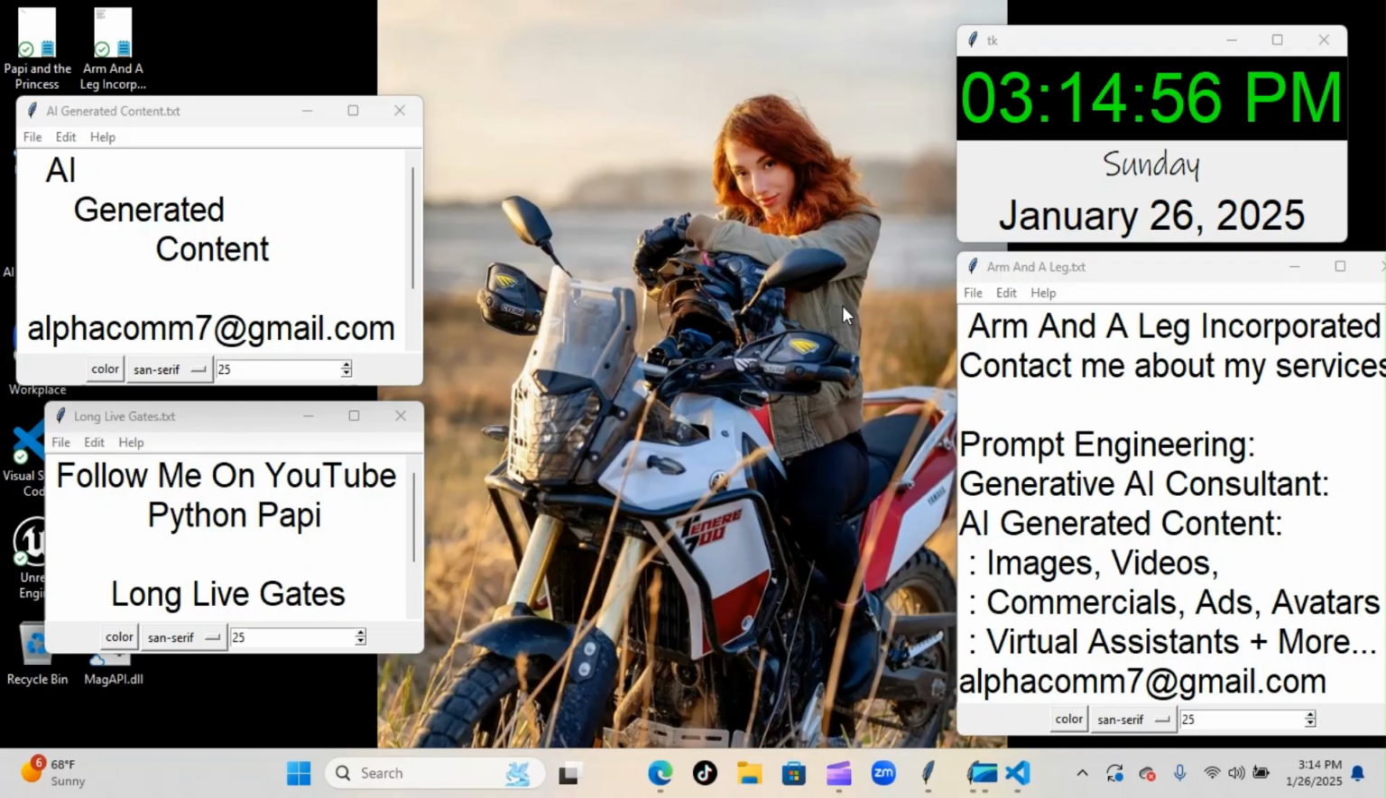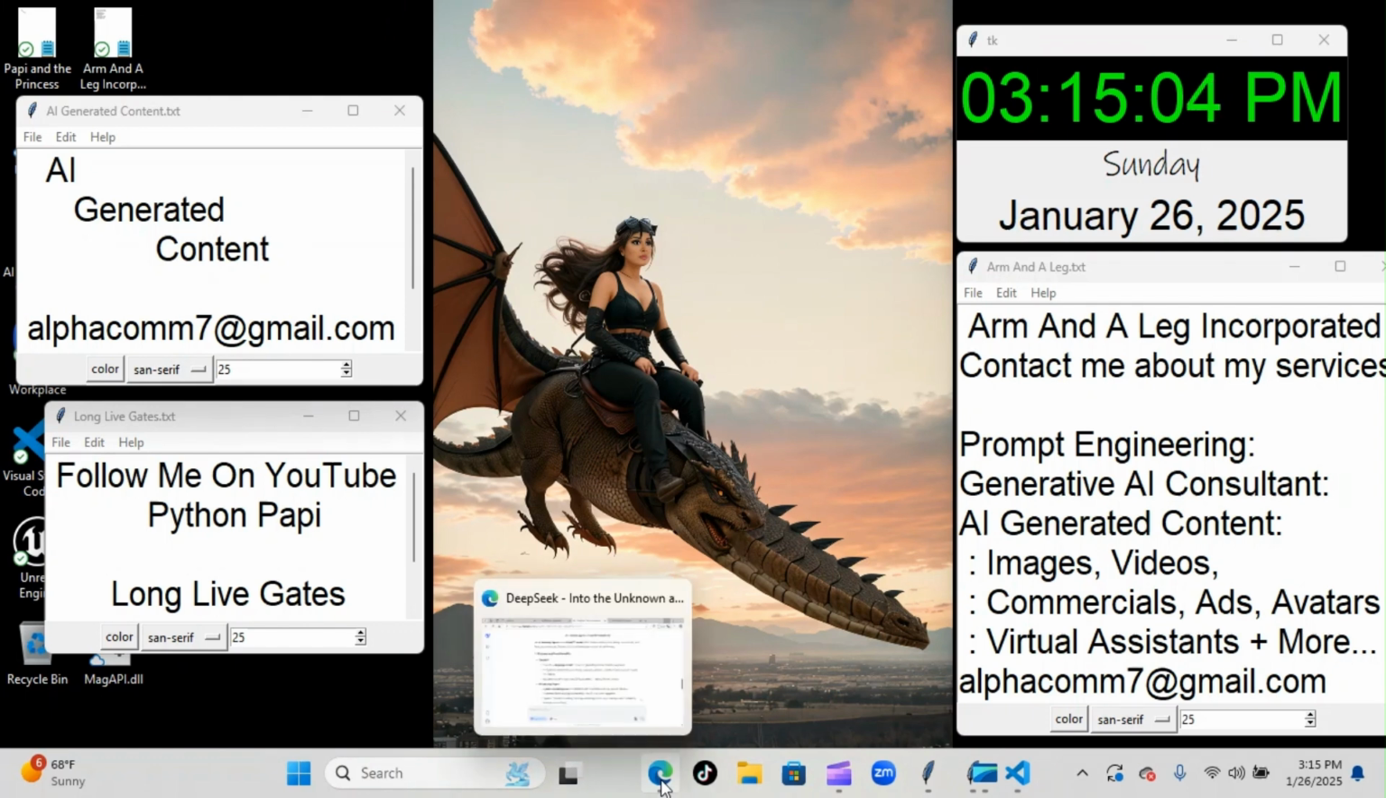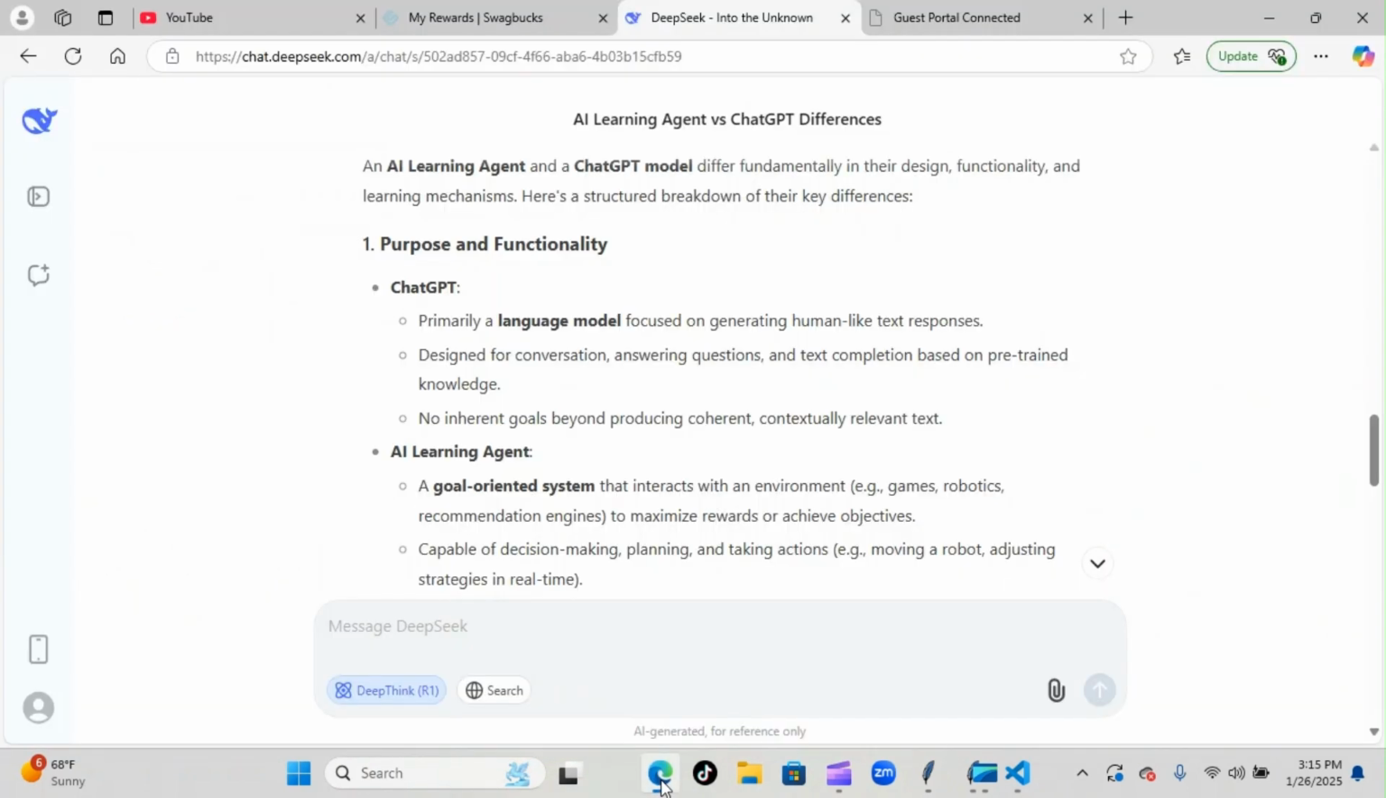All right, on today's episode of Python Papi, we're back inside our AI Learning Agent project. And today I said we were going to go over the differences between ChatGPT and AI Learning Agents. So let's get that started. The reason we're going to do this is because, first and foremost, a lot of people seem to be confused about the differences between GPT models and the learning agents.